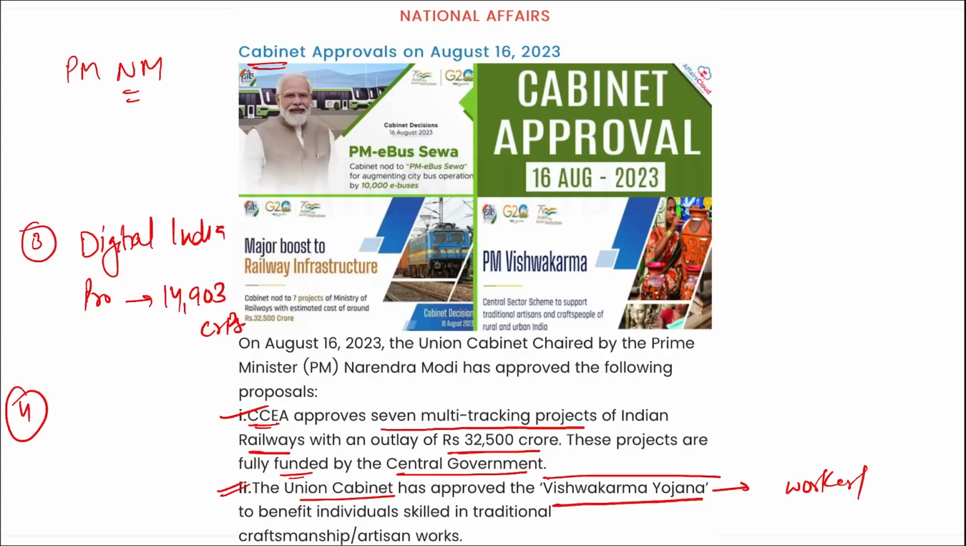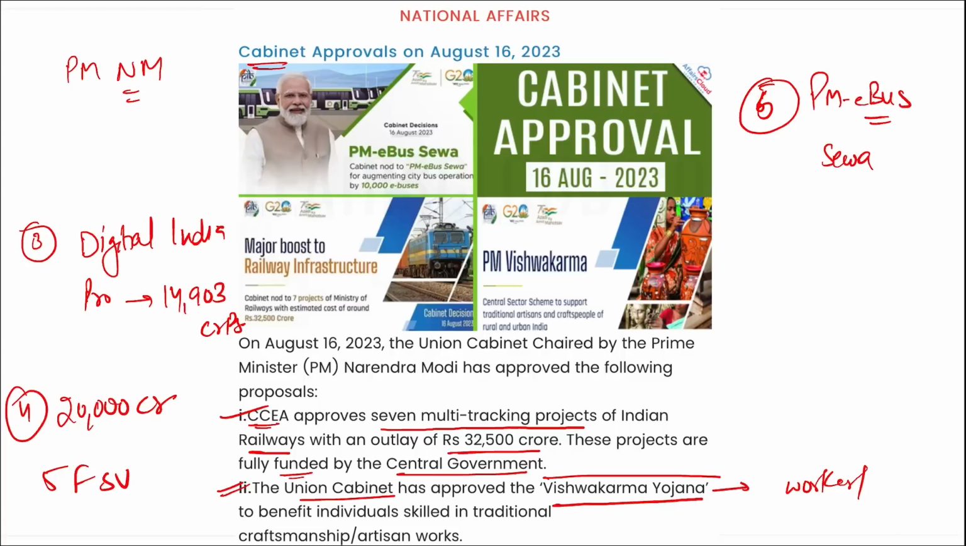Correct? Fourth, the central government has approved a 20,000 crore rupees project for the construction of 5 fleet support vessels for Indian Navy. Next, remember, fifth, we are talking about Union Cabinet. They approved a bus scheme, that is PM e-bus Seva. So this is your fifth scheme that you need to remember, that was recently approved by Union Cabinet, that is PM e-bus Seva. This is for operation of 10,000 e-buses, that is your electric buses. They will be running on a triple P model, that is public private partnership model.